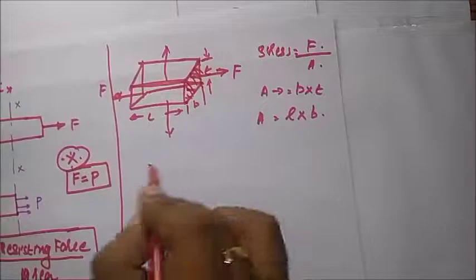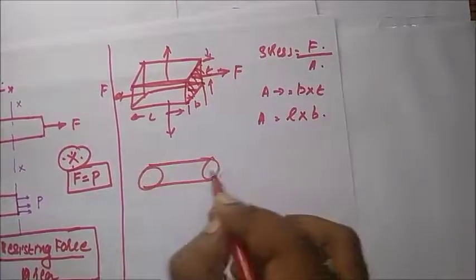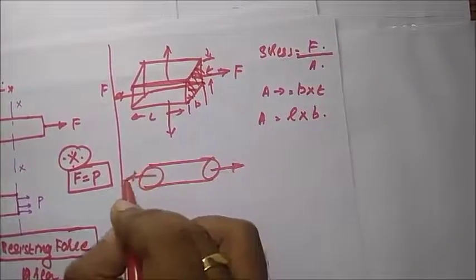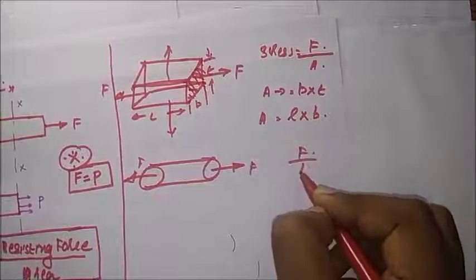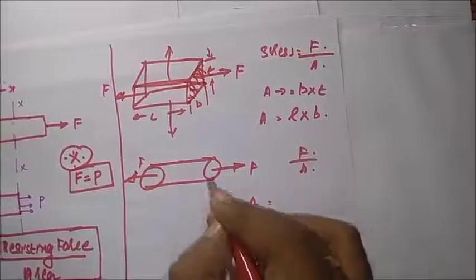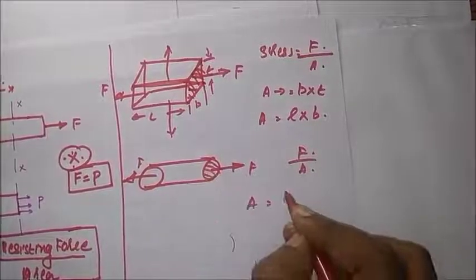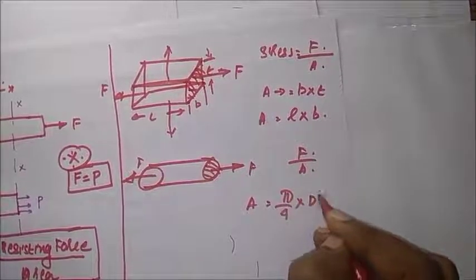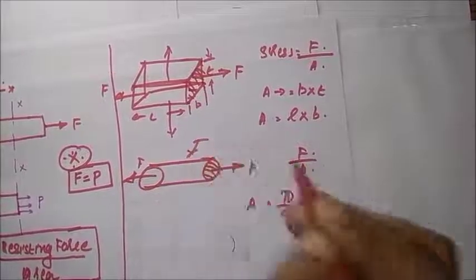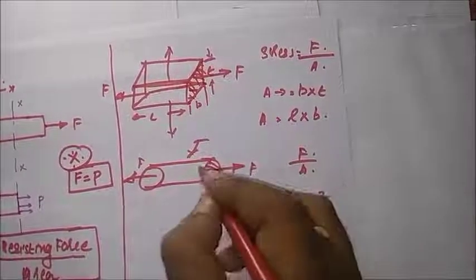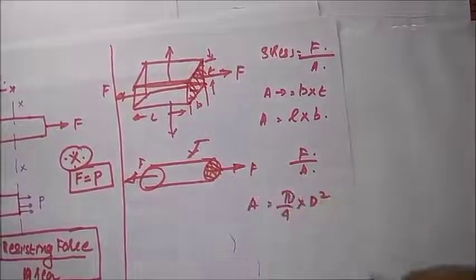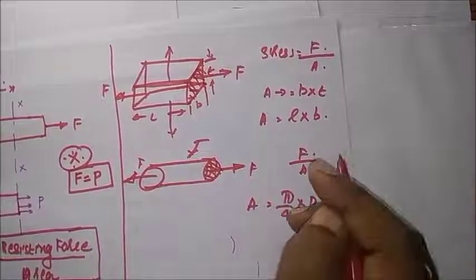In the case of a circular member, what is the area? Stress is equal to force divided by area, where area is the area of the circular section, that is equal to pi by 4 into d square, where d is the diameter of the member. Area of the circular section is pi by 4 into d square. We will deal with these concepts in detail in the problem topic.